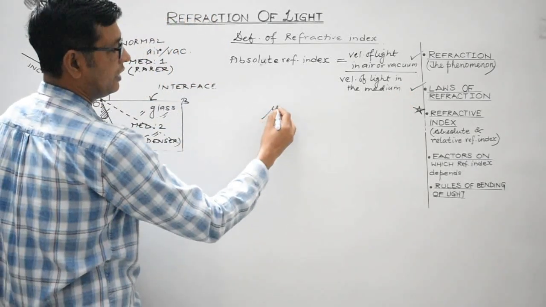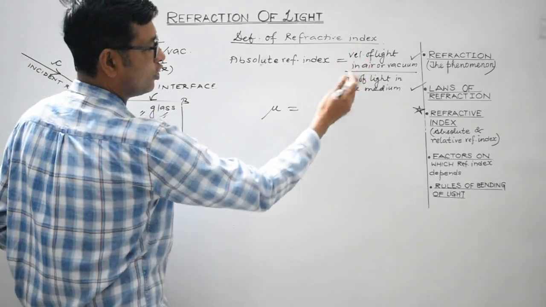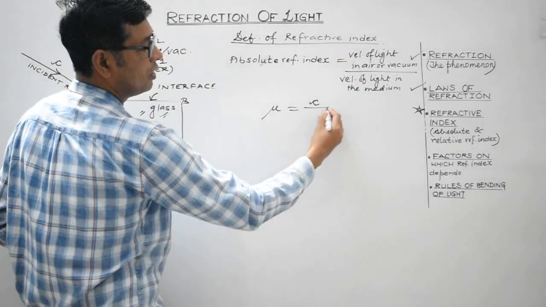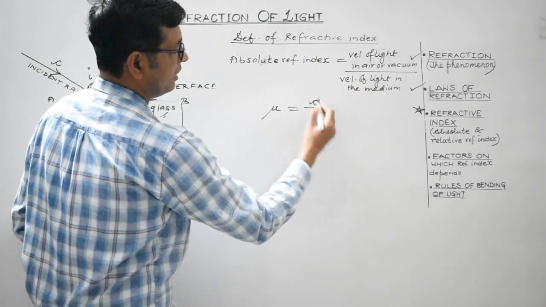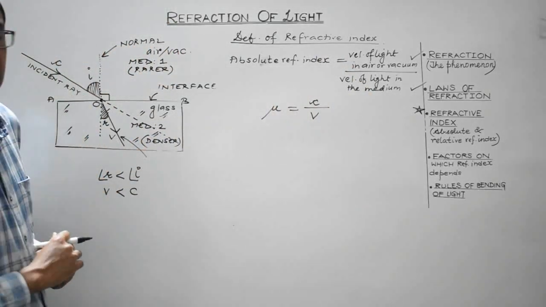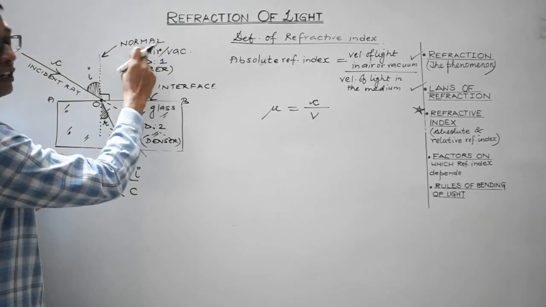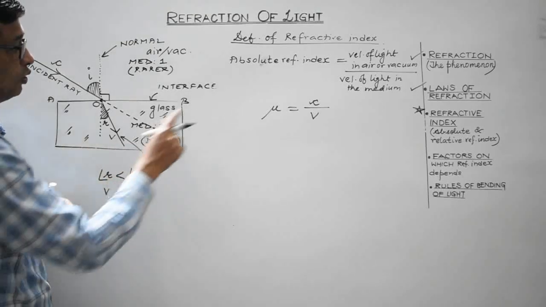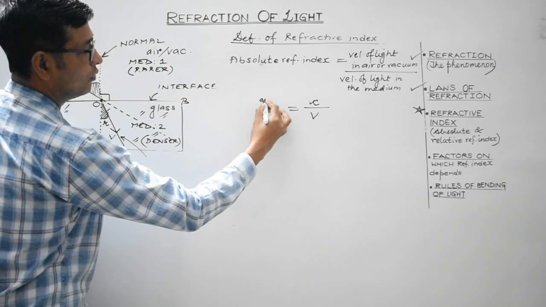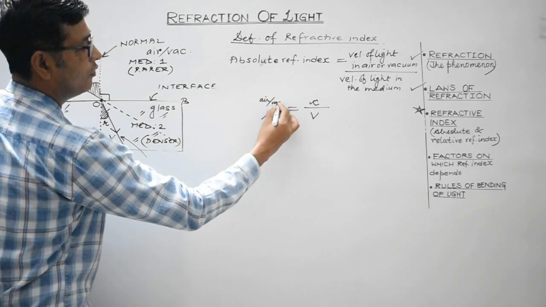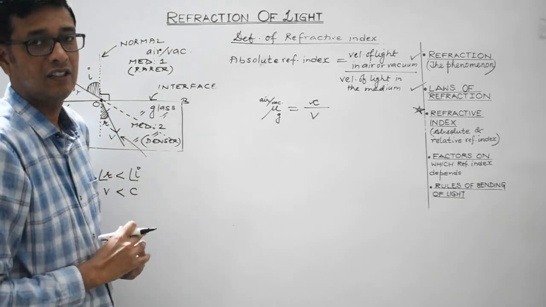So, refractive index, I am talking about the absolute refractive index. It is defined as the ratio of velocity of light in air or vacuum, which is represented by small letter c, to the velocity of light in that particular medium. Let's consider this case. This is a glass slab which is placed in air or vacuum, right? So this will be glass with respect to air or vacuum. It is known as absolute refractive index.